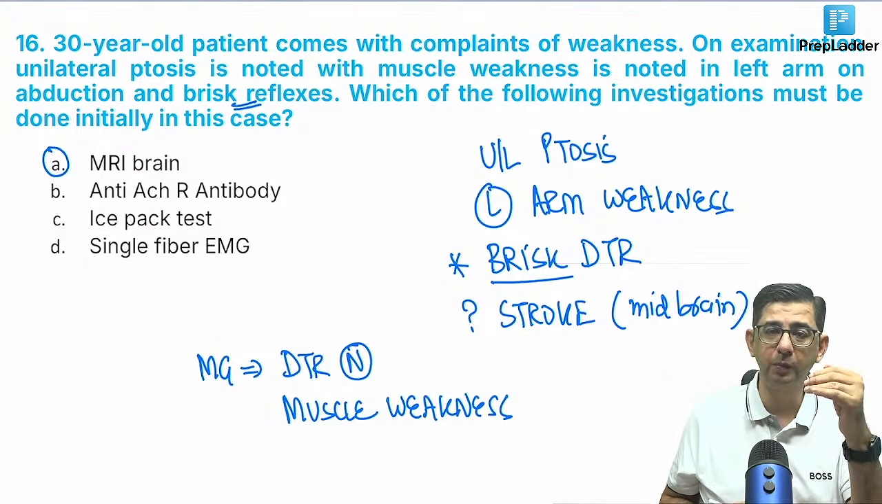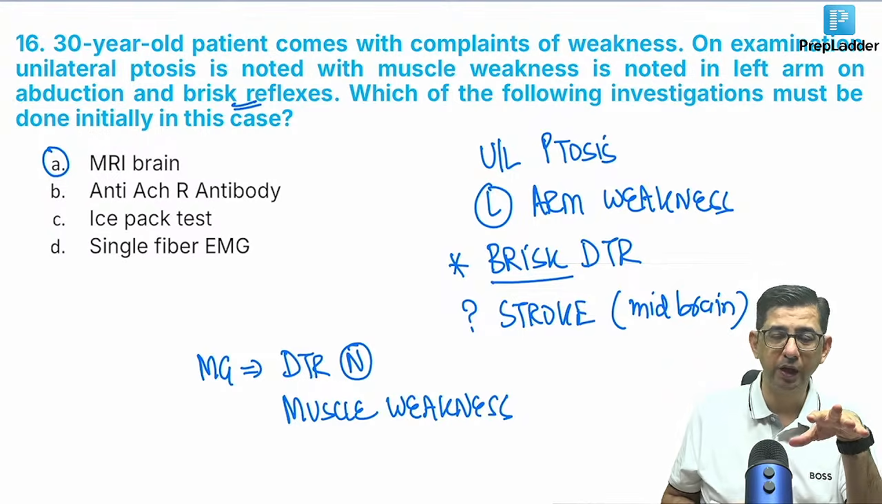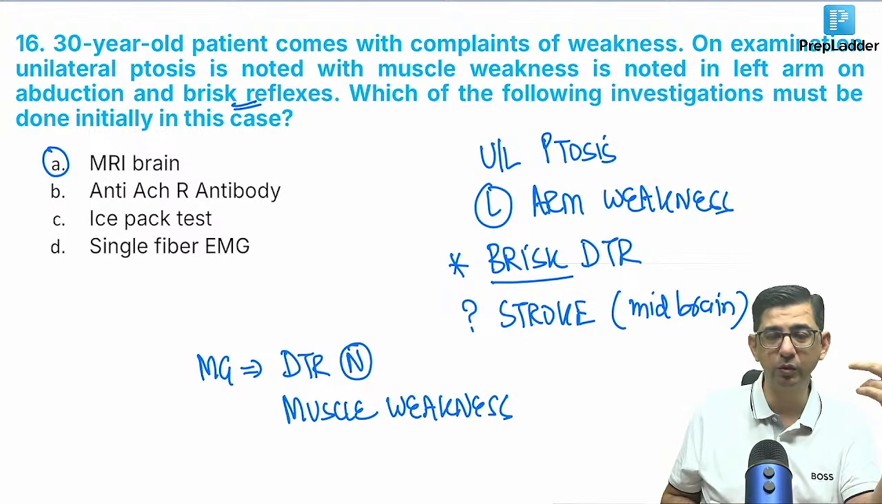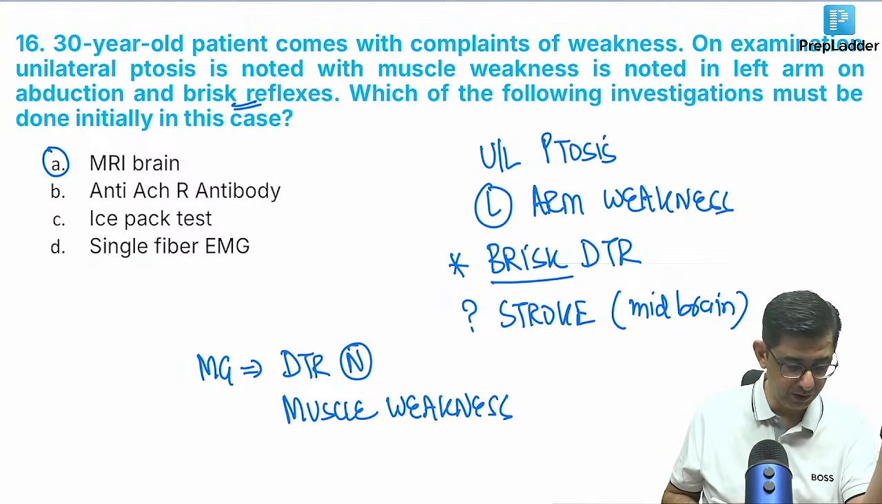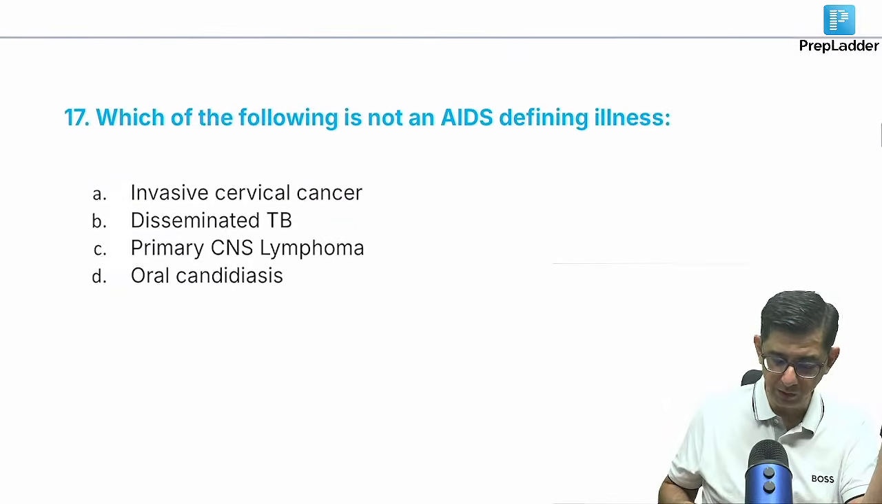The logic to be picked up is, in myasthenia gravis questions, you will never have brisk reflexes present. You will not have a focal deficit. It's not going to be arm weakness on one side. No, it's going to be a universal weakness that would be present. So I think it is sorted for 16th. We can move on to the next one.